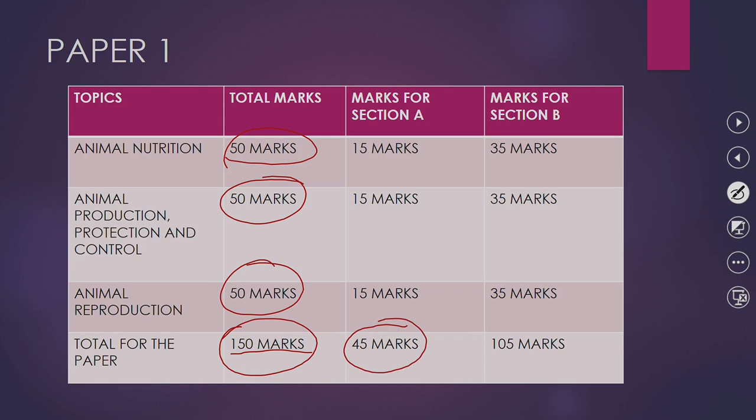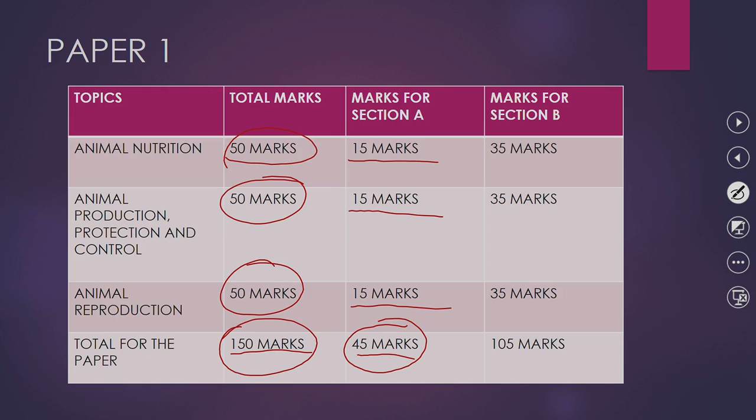Where do these 45 marks come from? 15 marks from animal nutrition, 15 marks from animal production, protection and control, and 15 marks from animal reproduction. That makes 45 marks for section A.